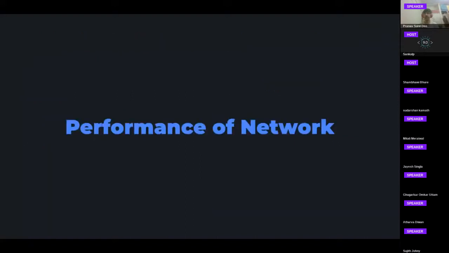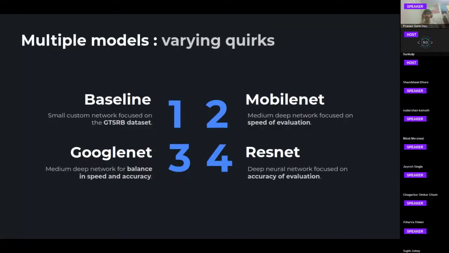Now moving on to the networks themselves, that is the performance. So we have included 4 models in our UI. First one being the baseline one, which we have custom. Second one being the MobileNet, which focuses on speed of evaluation. The third one being GoogleNet, which strikes a balance between speed and accuracy. Fourth one being the ResNet, which solely focuses on the accuracy.